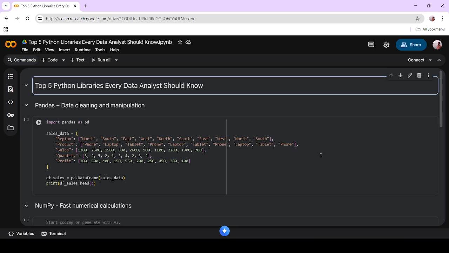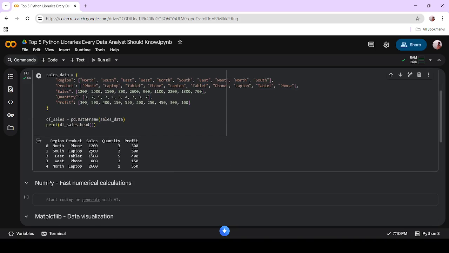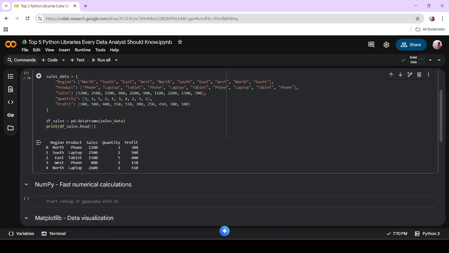If you have a dataset, you can transform it into a data frame and read it, and we can do lots of manipulation and cleaning and find insight from the dataset with the help of pandas. Just like if you run this code, this is my data in dictionary form, and we convert it into a pandas data frame. If you run this, this is how you can see the data column-wise and row-wise.